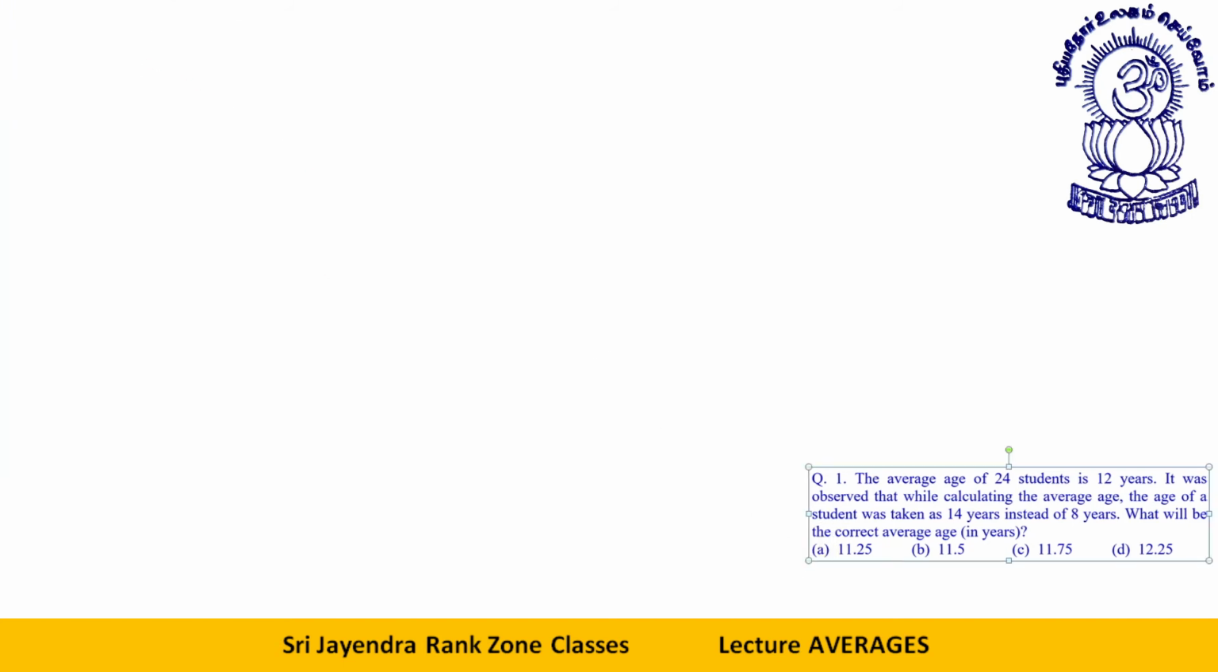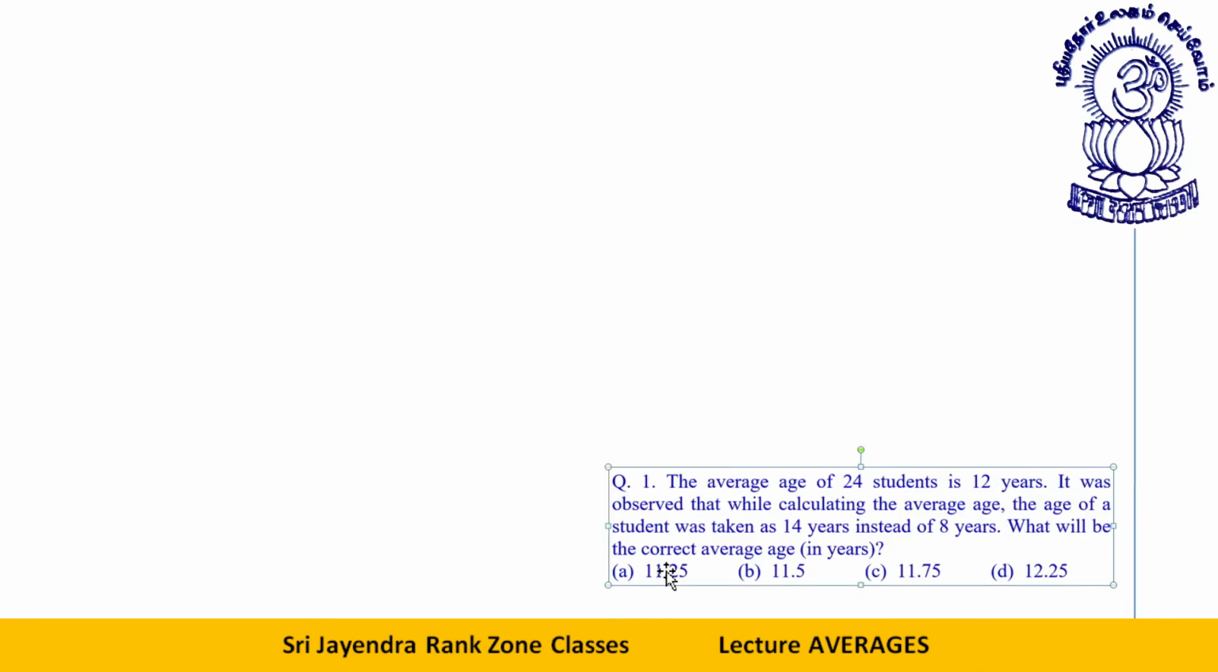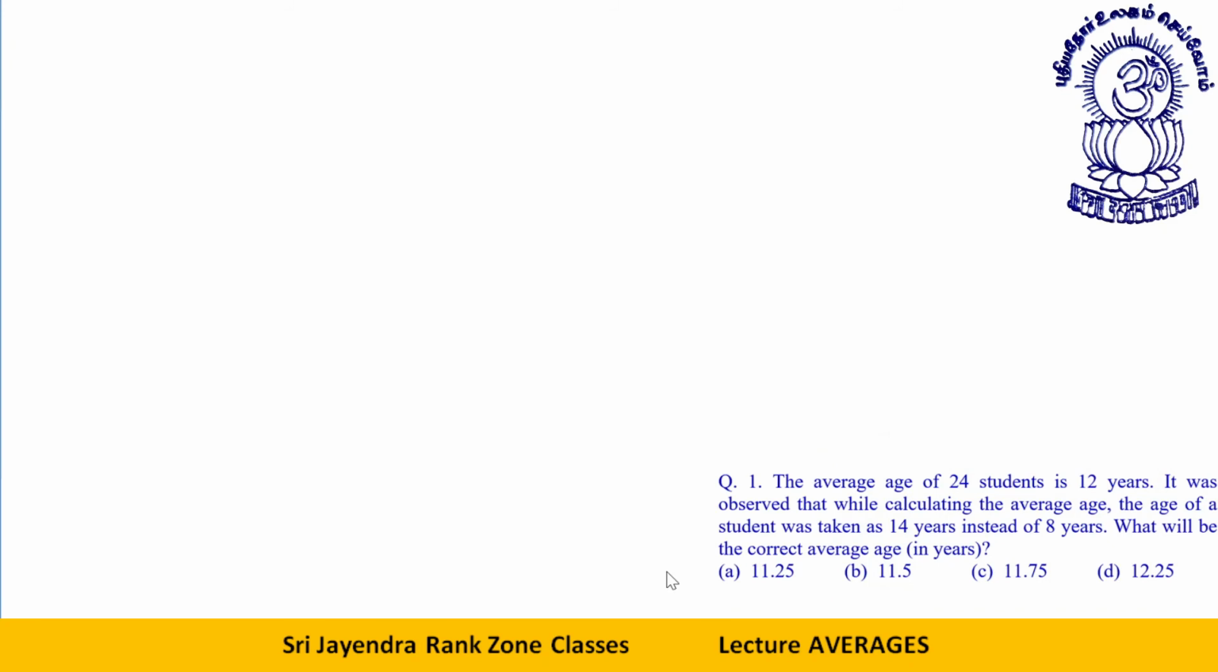The next question we have is, the average age of 24 students is 12 years. I'm not reading the question ahead. I know what the question will be. I just need to tell you the basic thing. Number of students, 24. What is the average? Average is 12 for 24 students. Okay, what will be the sum? That will be 24 into 12, which is 288. Okay, but